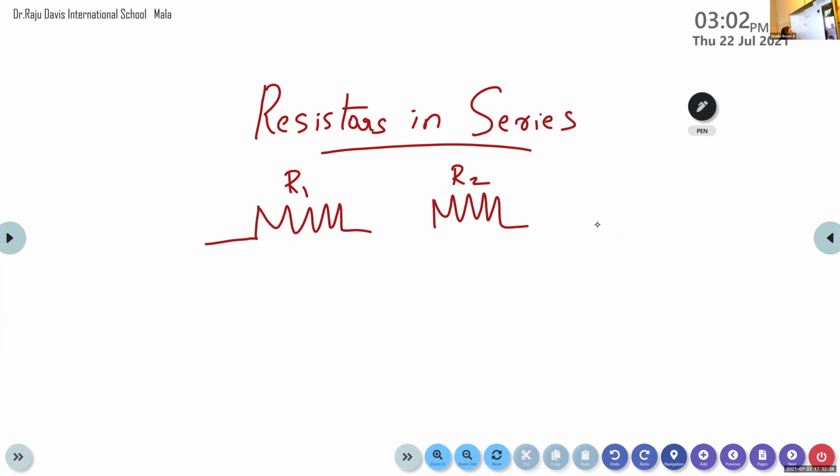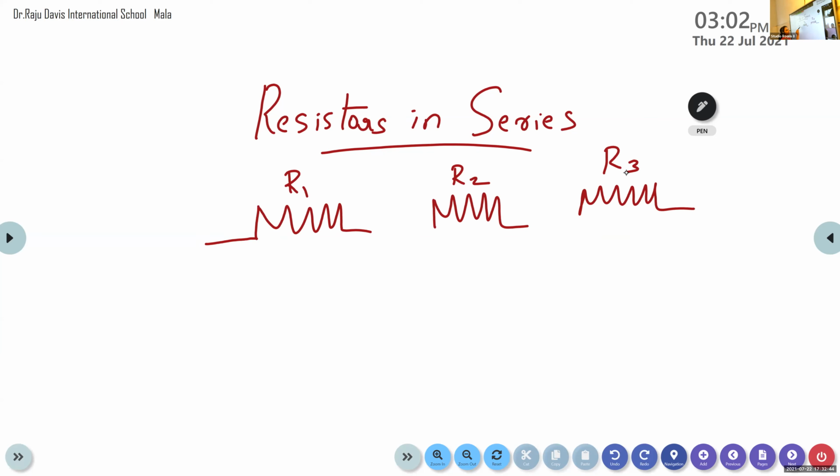One more resistor is needed here, R3. All of you listen here first. So here we have three resistors, represented as R1, R2 and R3.